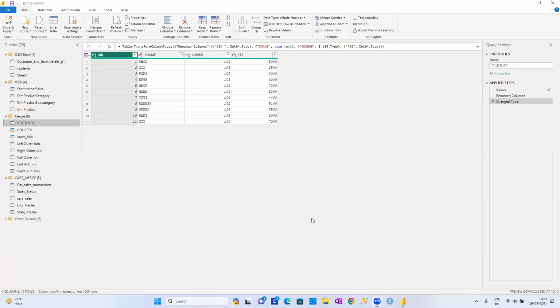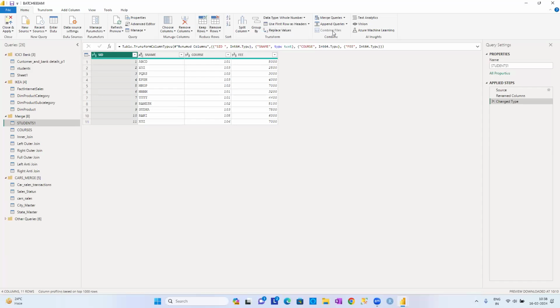For the 10:30 people, some topics are left over, that is keep rows, remove rows, and sorting. These three options I didn't discuss in the 10 a.m. batch. Anybody can join, guys. Tomorrow I'm going to discuss keep rows, remove rows, and the sorting options. If you have already done this topic, you need not join tomorrow, unless you want to refresh the topics.